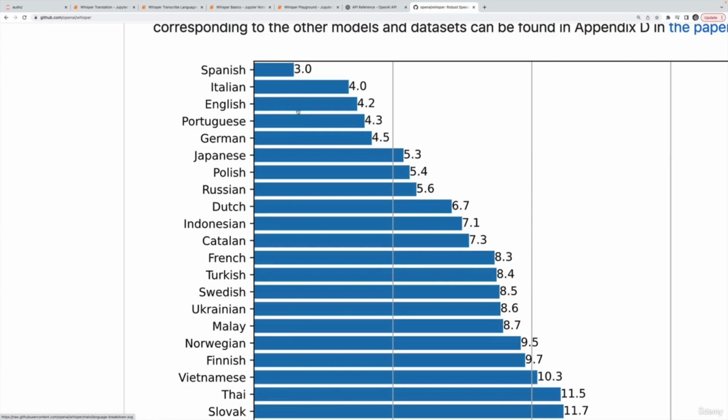Okay, so we've already seen English. There's nothing fancy we have to do. If we wanted to transcribe Spanish or French or Chinese or really any language on this list, you just pass it that file with somebody speaking one of those languages, and it should recognize it and transcribe it properly.